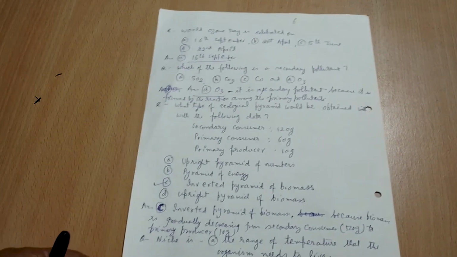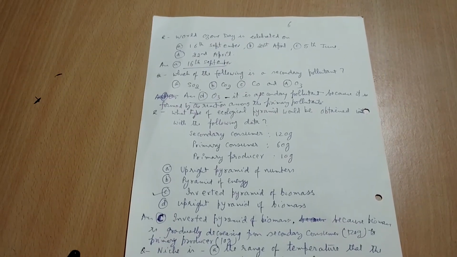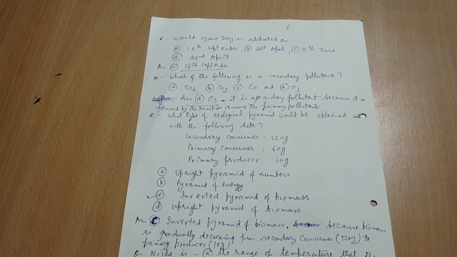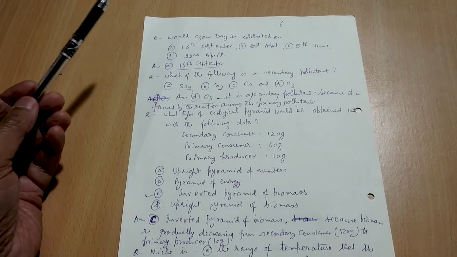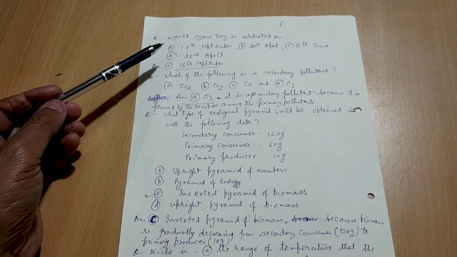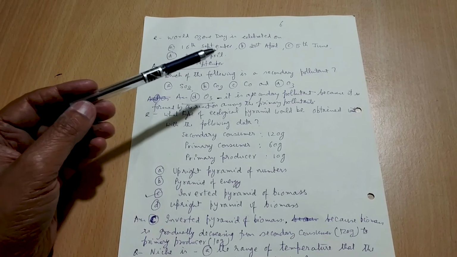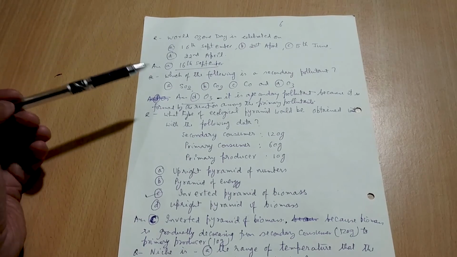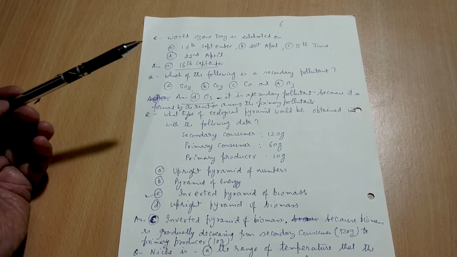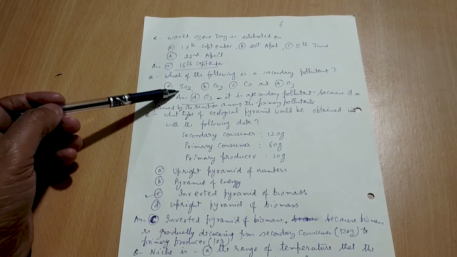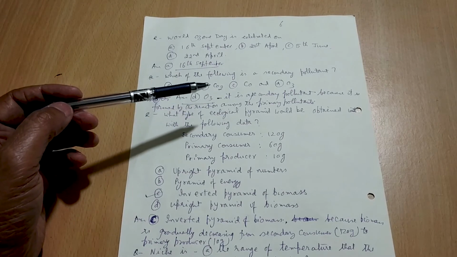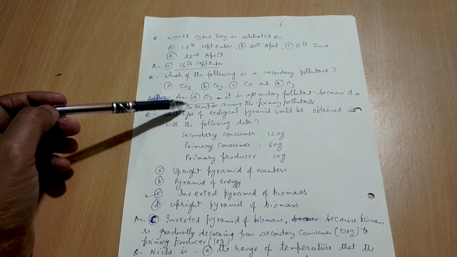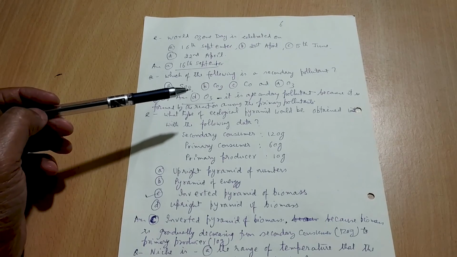That is page number 6 of the NEET 2018. World Ozone Day is celebrated on 16 September, 21st April, 5th June or 22nd April. The answer will be 16 September. Very simple question. Which of the following is a secondary pollutant? Sulfur dioxide, carbon monoxide or ozone. Ozone is a secondary pollutant because it is formed by the reaction among the primary pollutants.